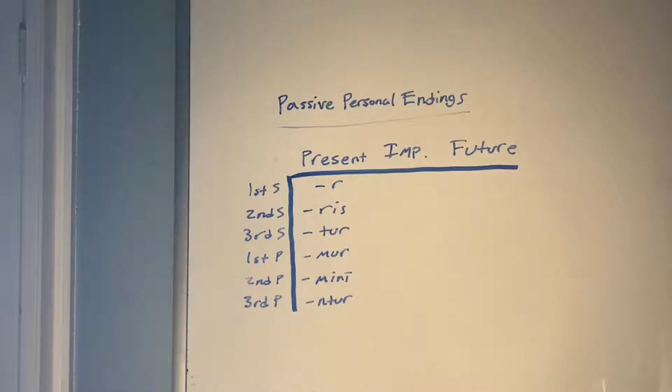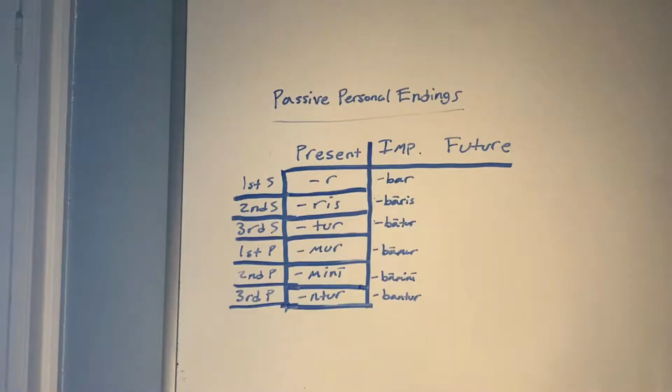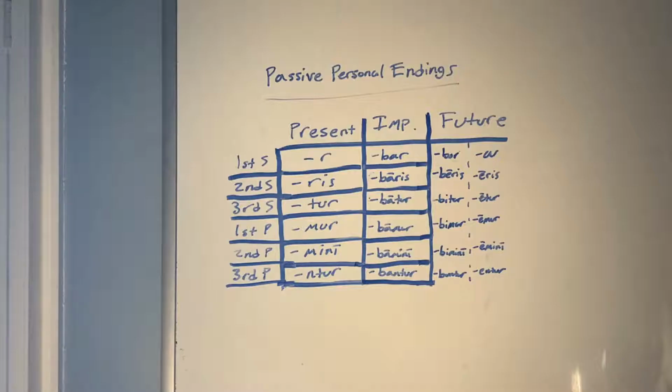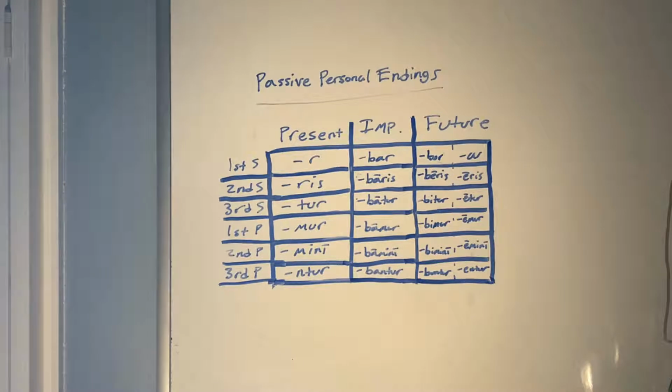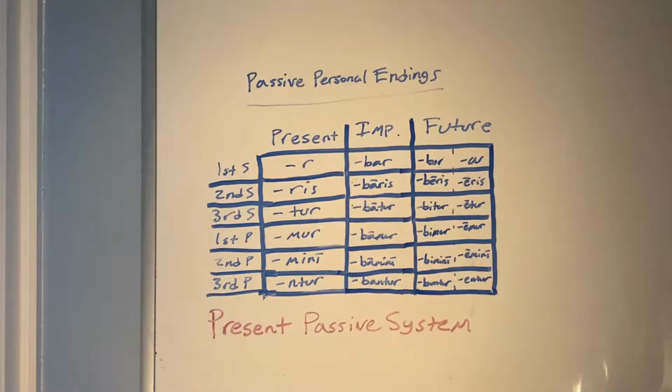Starting with the present tense, the endings are -r, -ris, -tur, -mur, -mini, -ntur. In the imperfect, it's -bar, -baris, -batur, -bamur, -bamini, and -bantur. In the future, if it is first or second conjugation, it's -bor, -beris, -bitur, -bimur, -bimini, -buntur. And if it's third, -io, or fourth, it's -ar, -eris, -etur, -emur, -emini, and -entur. These forms all make up the present passive system.